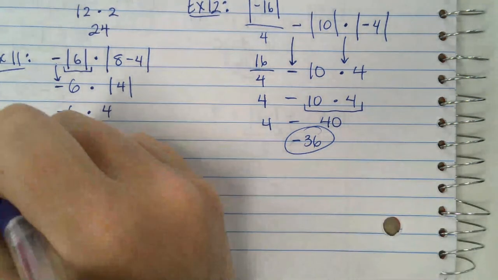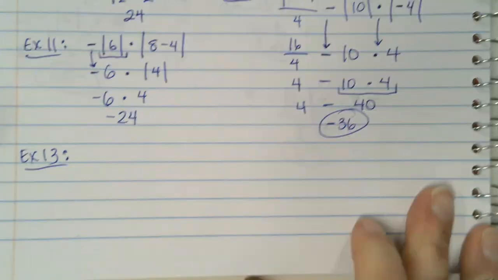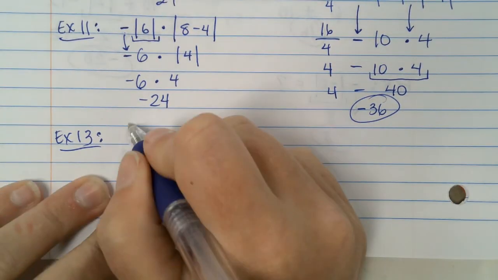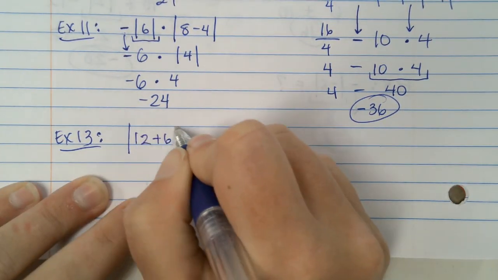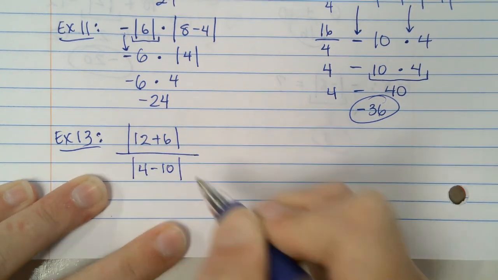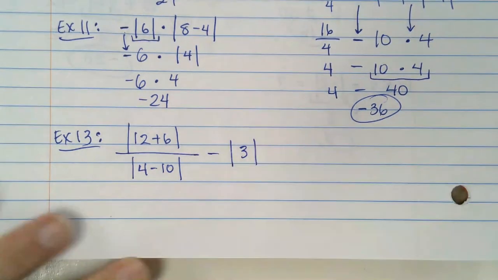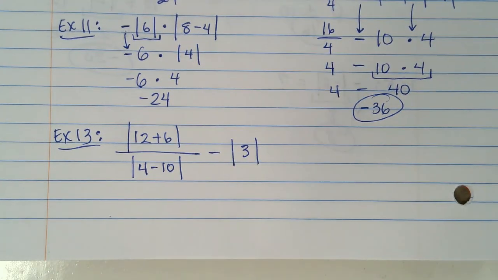Alright, last one. Example 13, lucky number. We're going to do the absolute value of 12 plus 6 over the absolute value of 4 minus 10 minus the absolute value of 3. I think I'm going to let you guys try this one. Just give it your best shot, and then we'll go over it.